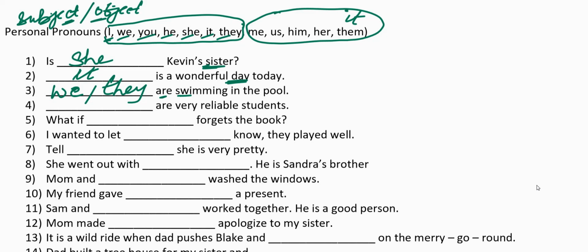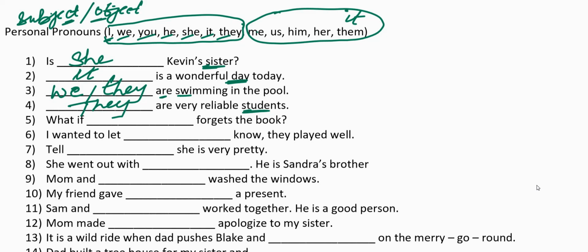We cannot write me are or them are because we are talking about the subject and not the object. Dash are very reliable students. Students here are the subject in the sentence. We cannot write them are very reliable students. They are very reliable students.